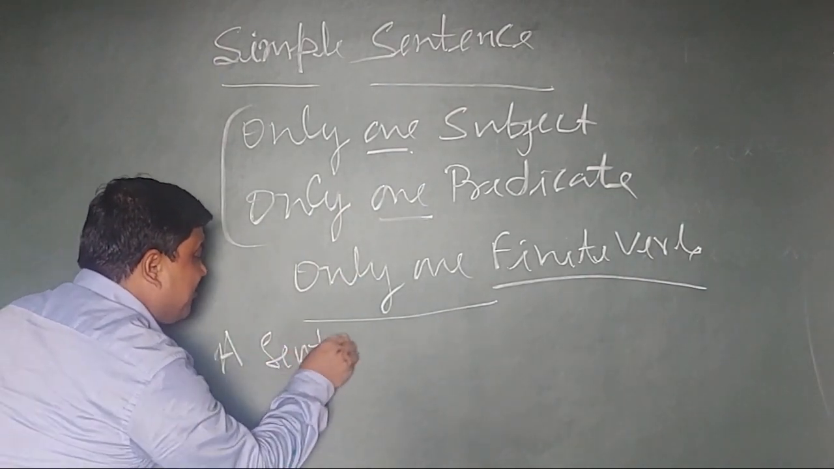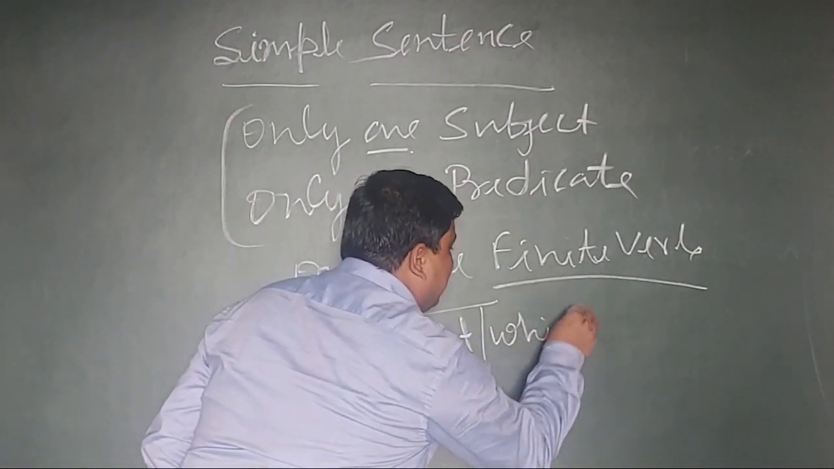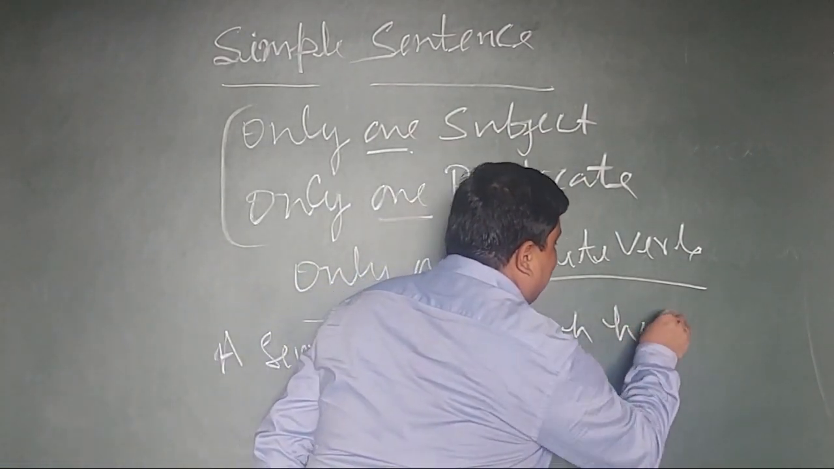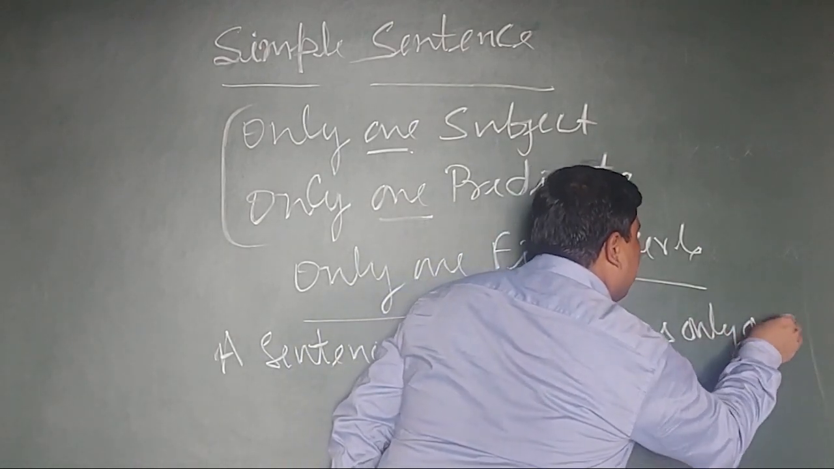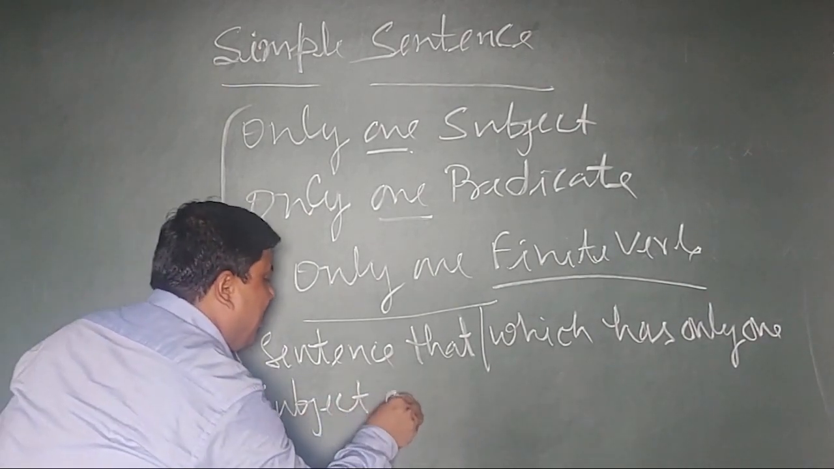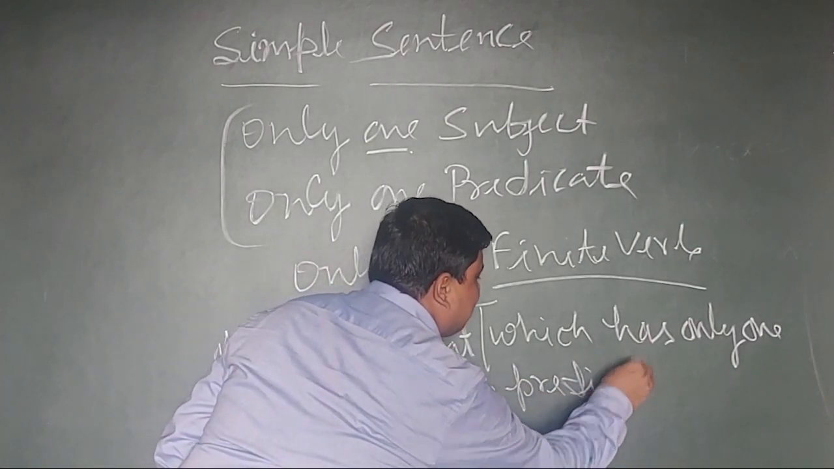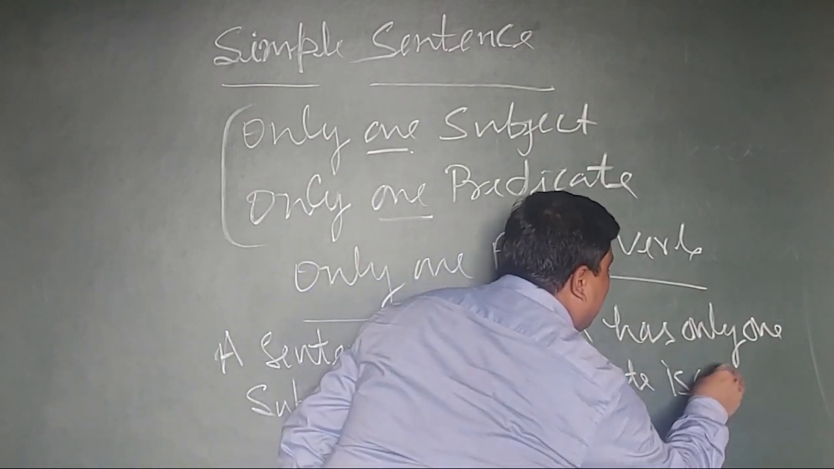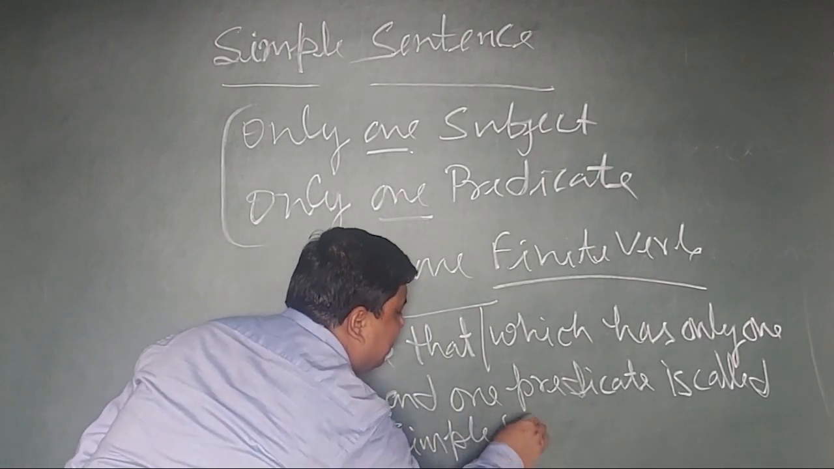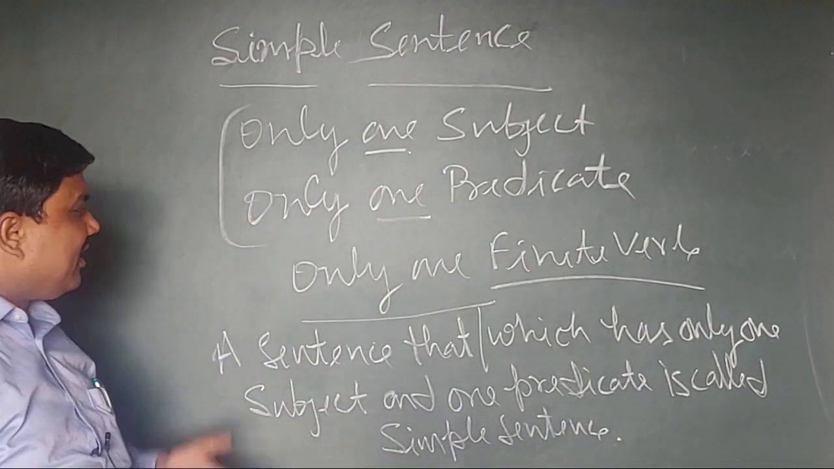Now we can define that one. A sentence that, and in place of that some students write which, which can also be written, a sentence that or which has only one subject and one predicate is called a simple sentence. Only one finite word, how can we define it? Let's see.